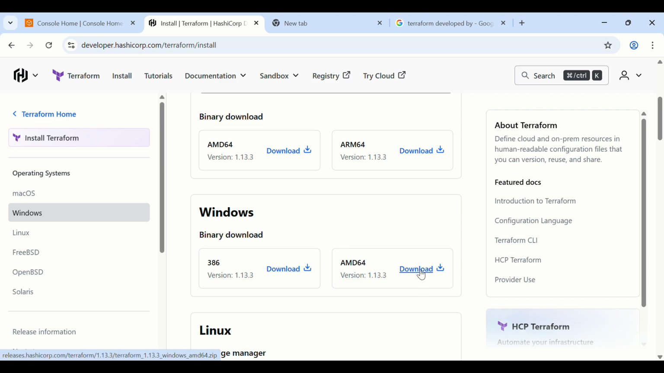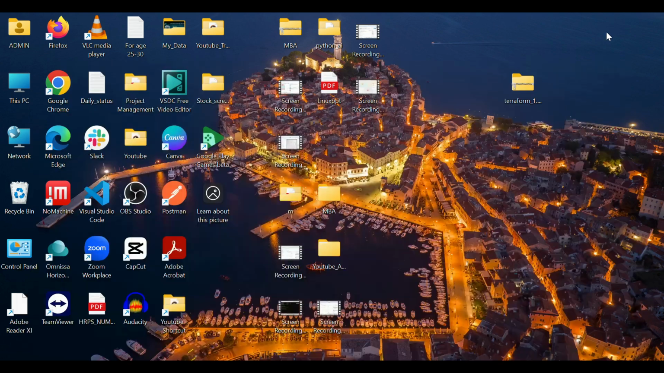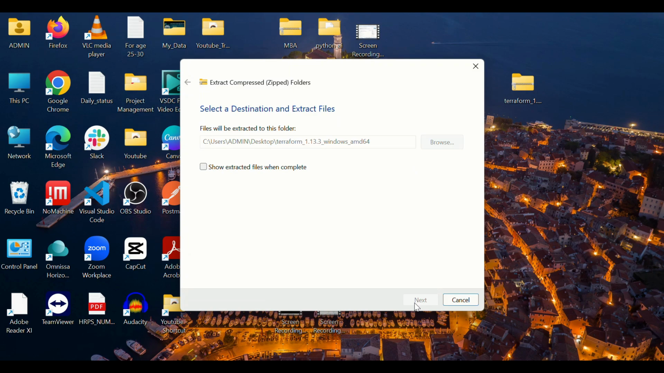Click on this download. See here, the download has been completed. Let's go there in the download section. So this is the Terraform package. Let's extract it. Right click on it and click on extract all. Extract.